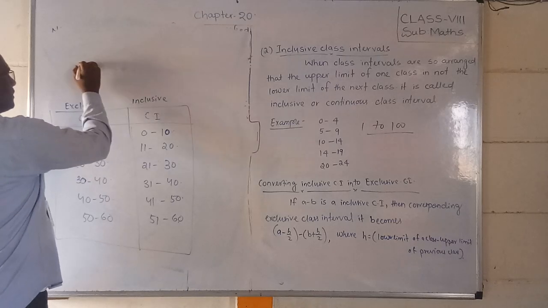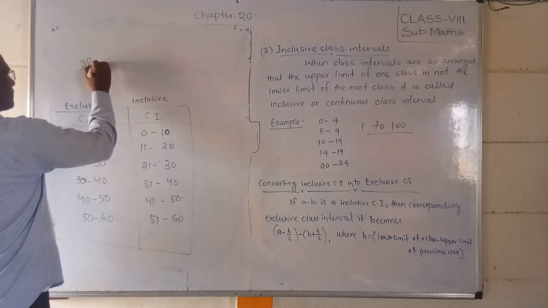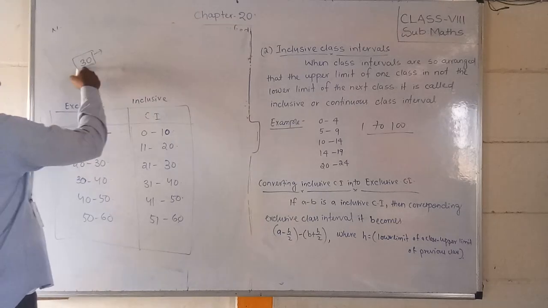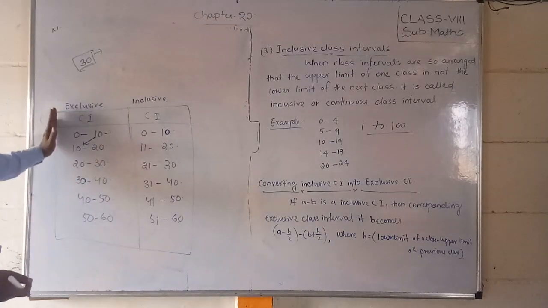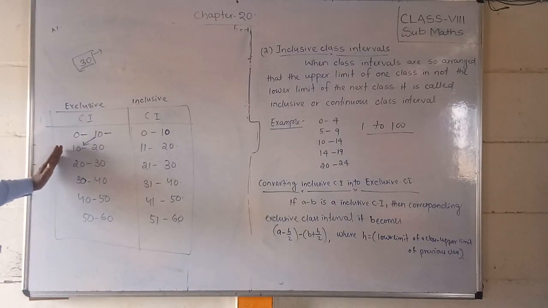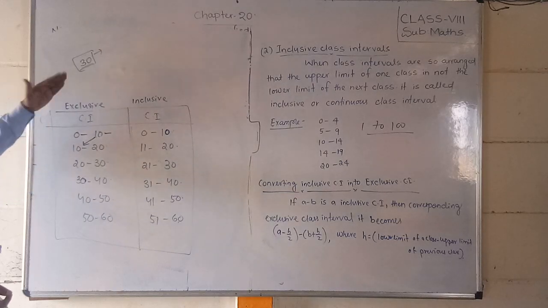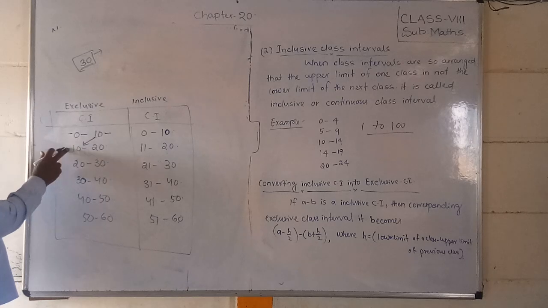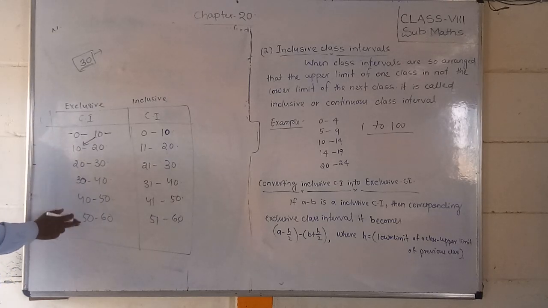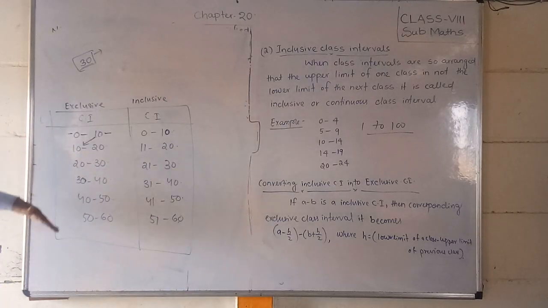One thing you have to remember, students. Suppose in this data, so many observations are there, and one observation is 30. In this exclusive class interval distribution, which class does 30 belong to? There are six classes: the first, second, third, fourth, fifth and sixth class. You should find out where the number belongs. Here also 30 is there, here also 30 is there.